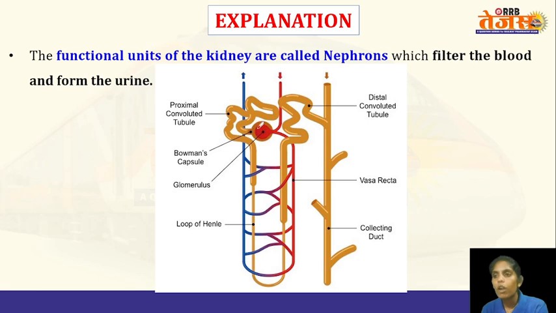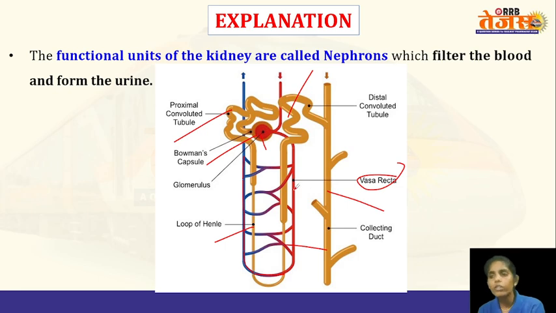So here are the different parts: the glomerulus, which is a blood capillary network. Then comes the double walled, cup-like structure, Bowman's capsule, proximal convoluted tubule, loop of Henle, the descending loop and the ascending loop, distal convoluted tubule, and then the collecting duct. Adjacent to the nephron tubules, there is a network of blood capillaries, which is known as the vasa recta. The glucose or any other substance, or the water also, from the tubules will enter into the adjacent blood capillaries, that is the vasa recta.